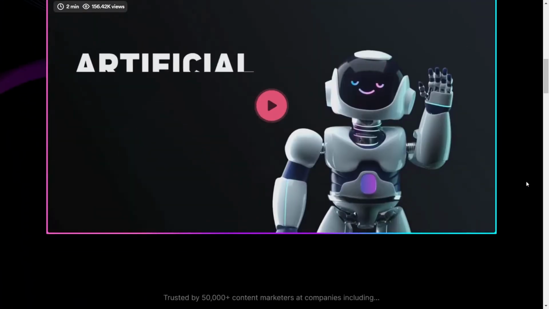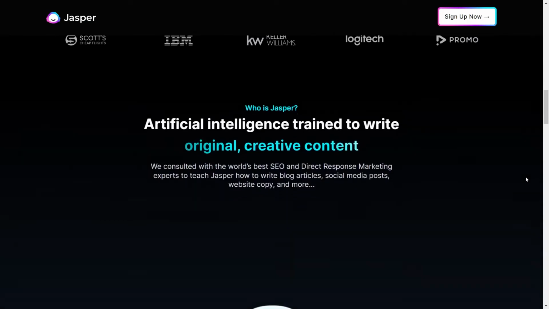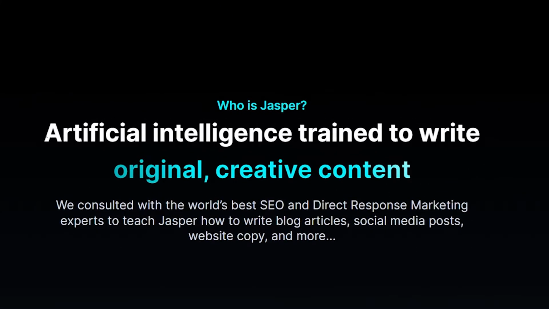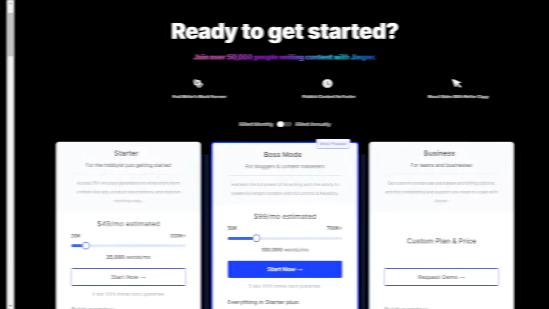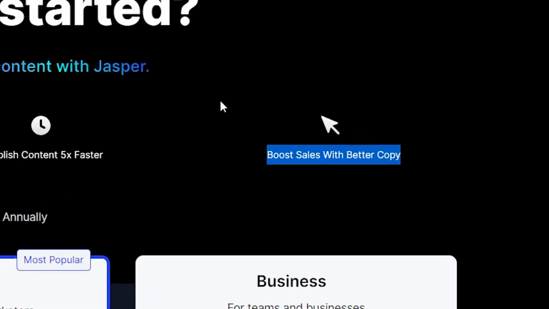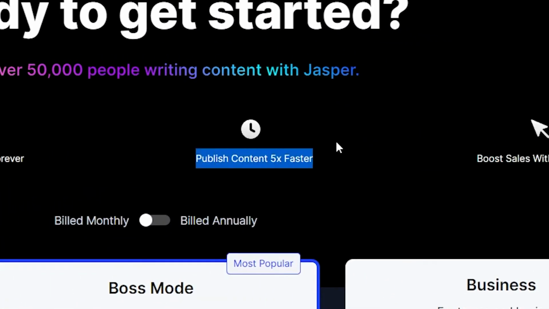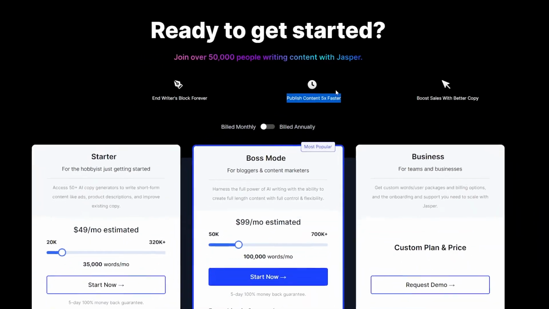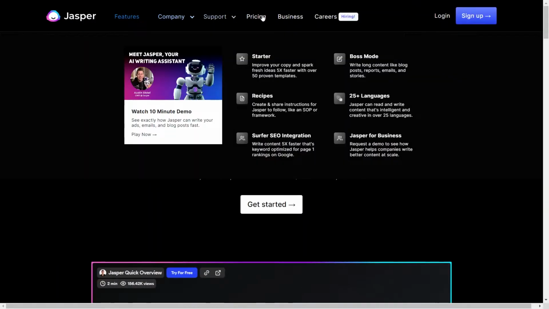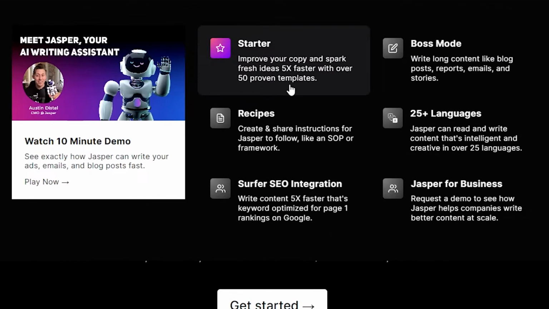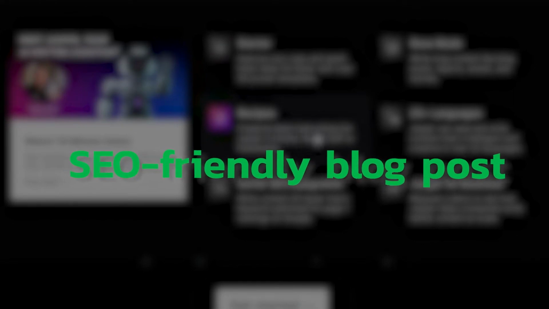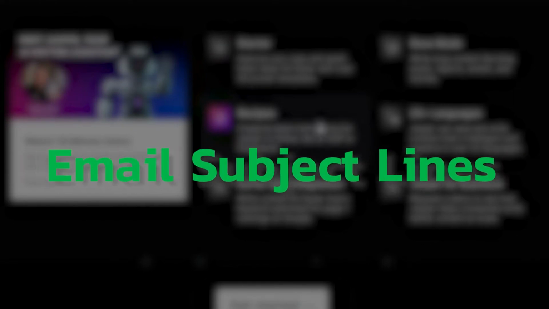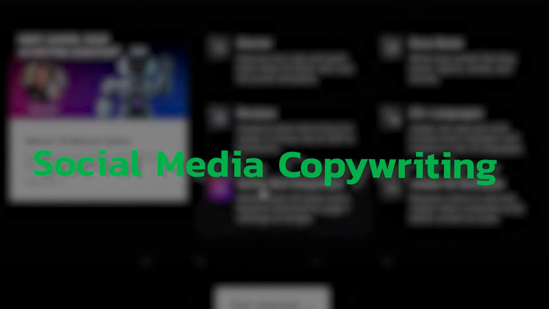Overall, the Jasper Toolbot product is an excellent investment for people who want to save time and money by outsourcing their content. Their service is built to help you produce high-quality copy with few or no mistakes at all while reducing your risk of making errors when writing. Jasper AI offers over 50 content templates for you, making it the perfect solution for any blogger or business owner needing help with an SEO-friendly blog post, ad campaigns, email subject lines, social media copywriting, and much more.